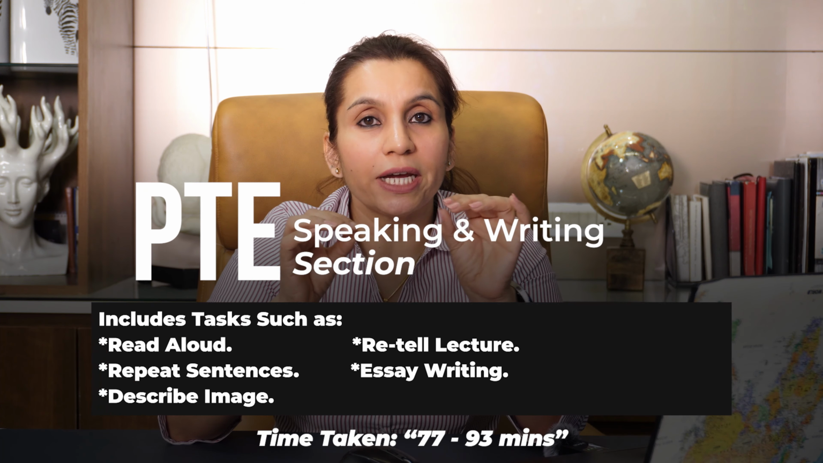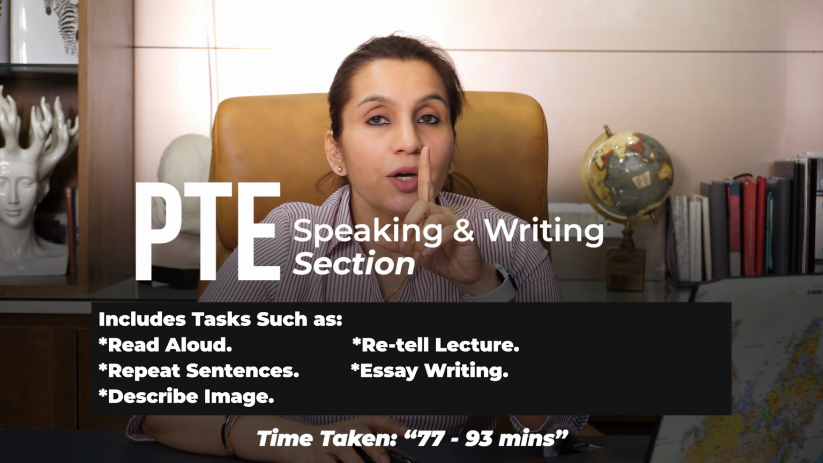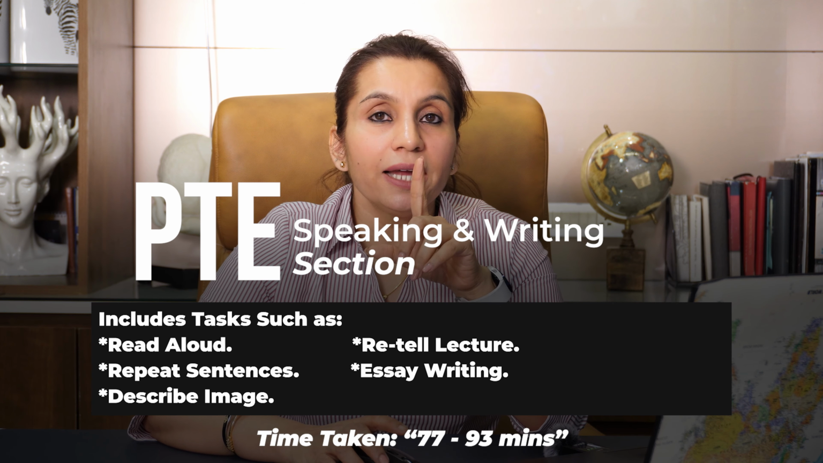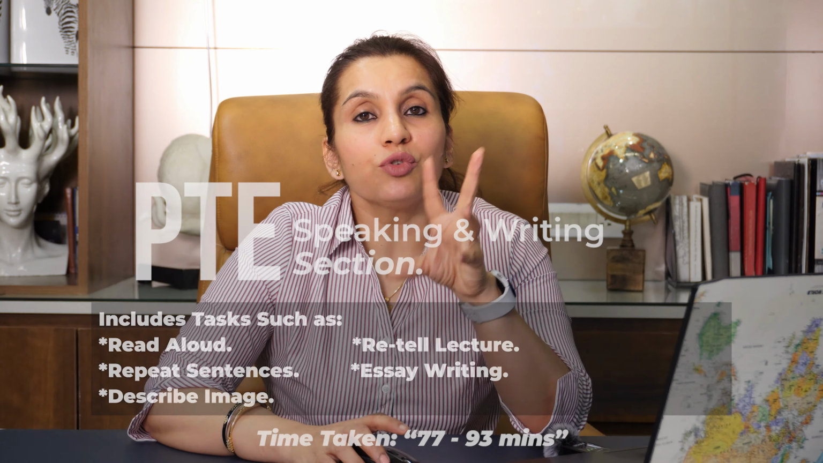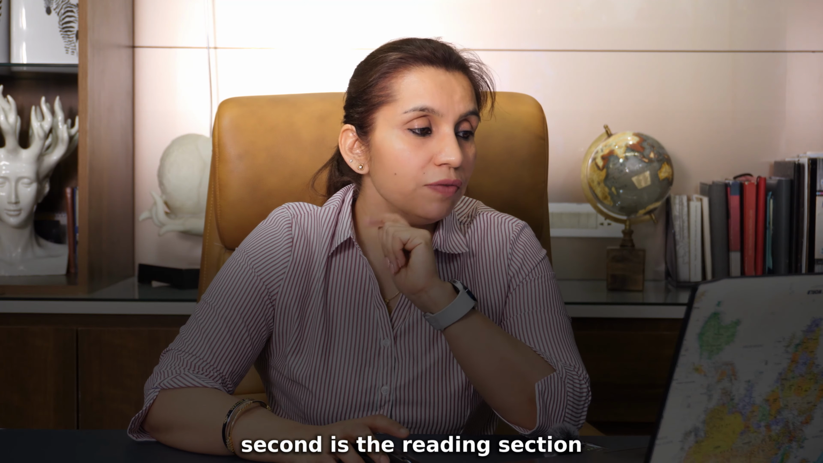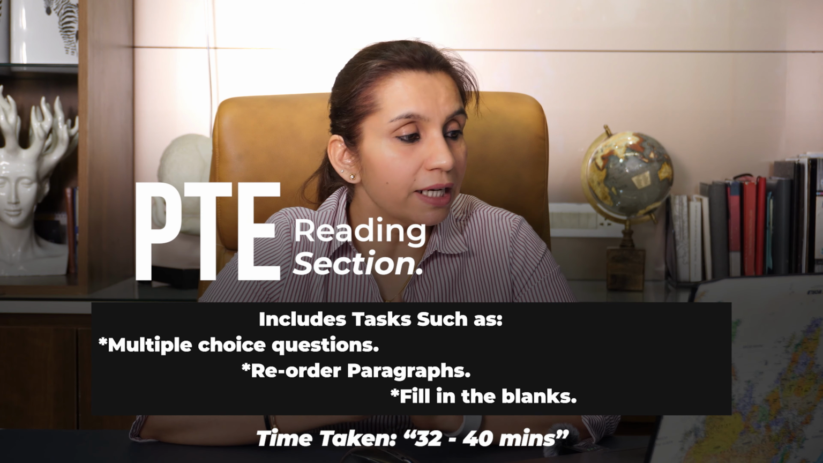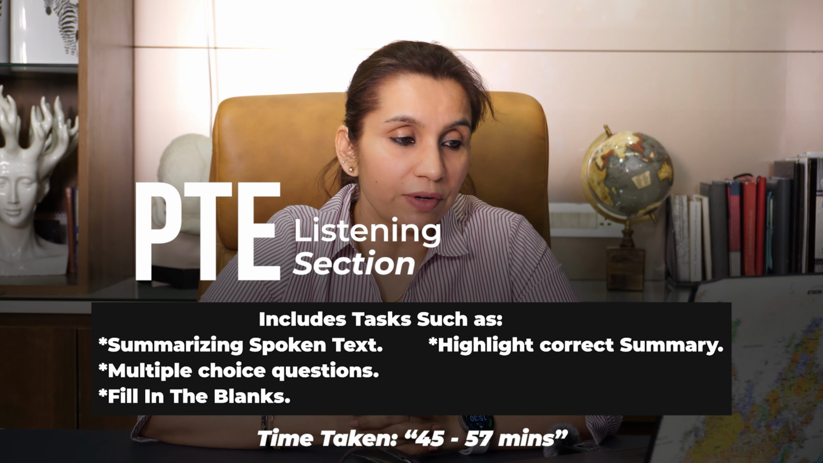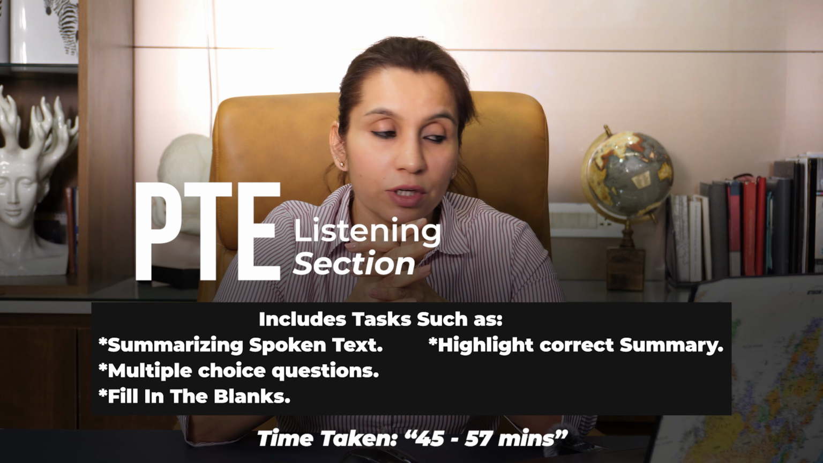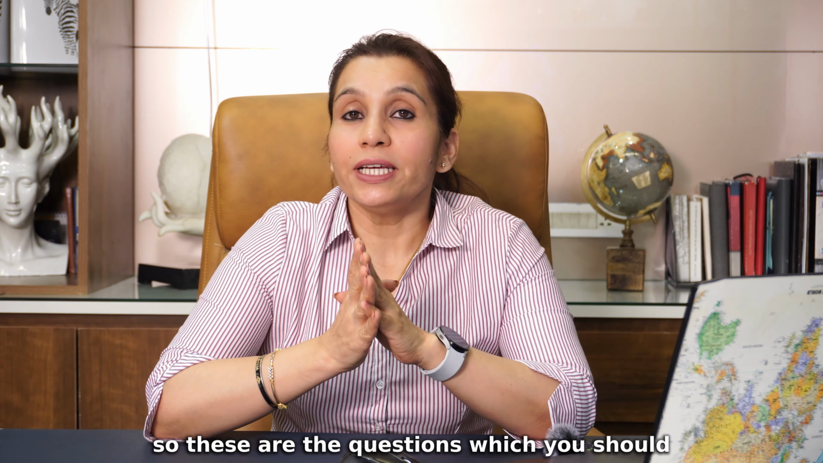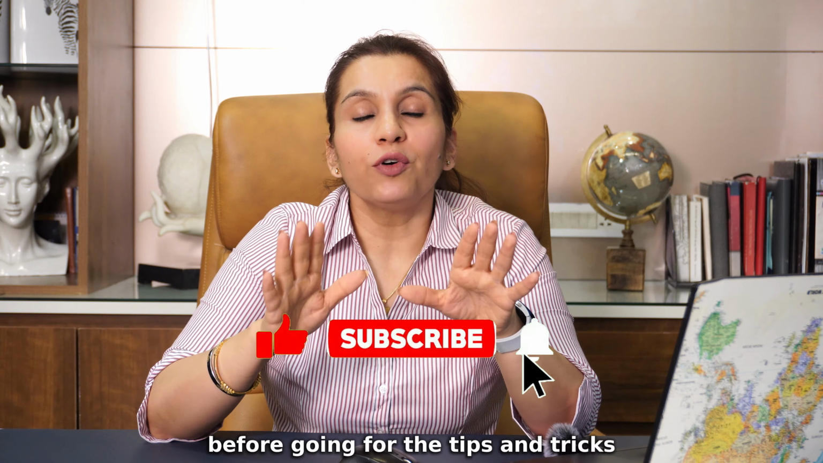Starting with the speaking and writing section, it takes about 77 to 93 minutes and includes tasks like read aloud, repeat sentences, describe image, retell lecture and essay writing. These are the main questions which you should know everything about. Second is the reading section, which lasts about 32 to 40 minutes and involves multiple choice questions, reorder paragraphs and fill in the blanks. And finally the listening section, which takes about 45 to 57 minutes and includes tasks like summarizing spoken text, multiple choice questions, fill in the blanks and highlight correct summary. You should know everything about these questions before going for the tips and tricks.